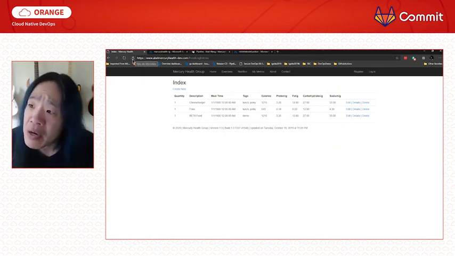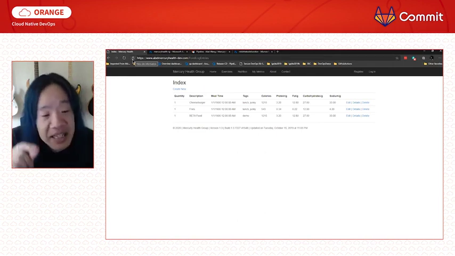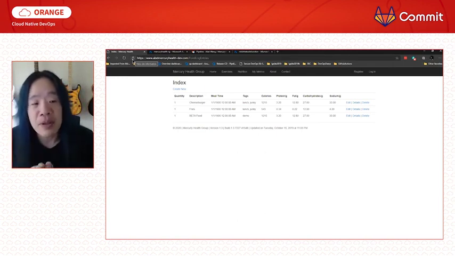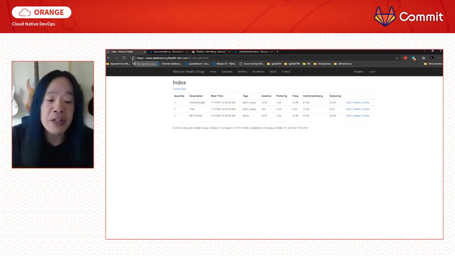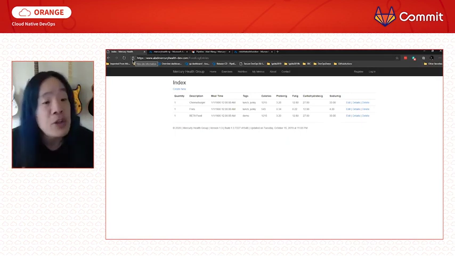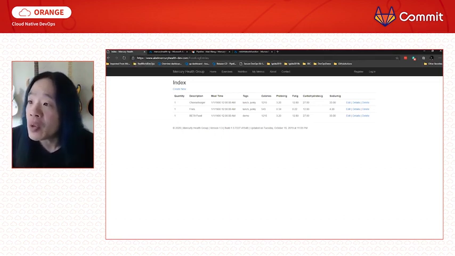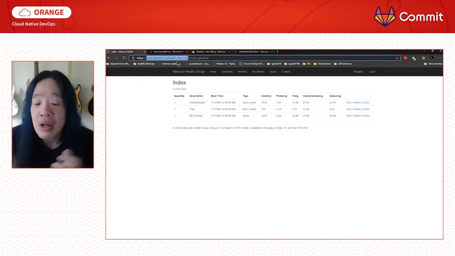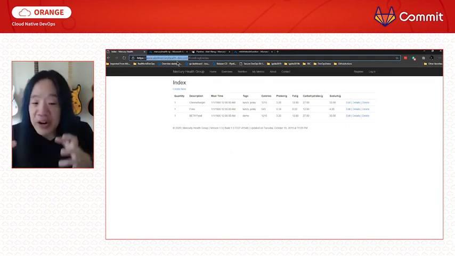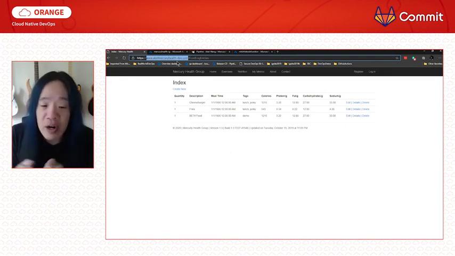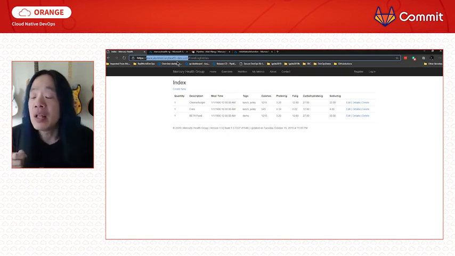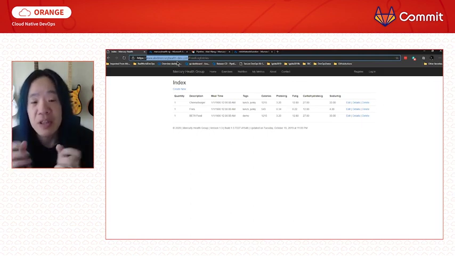One last thing that I wanted to show. Notice this little lock sign right here. That's because I set up HTTPS within my pipeline as well. So that means I had to download my certificate and upload it to Azure. All of those things can be done within your pipeline. And the last thing, if you look at this URL, it's just a normal .com URL because I set up DNS as well. This isn't some weird raw Azure URL, right? No, I set up DNS as well. So this is a real pipeline that did absolutely everything for you.